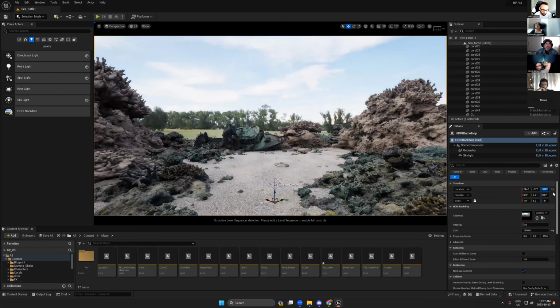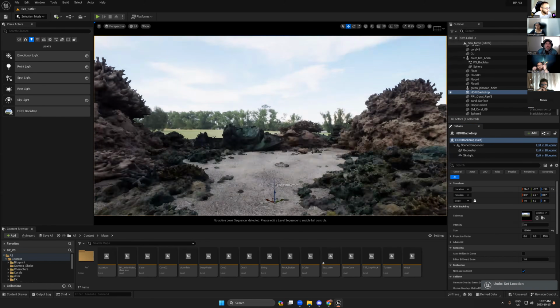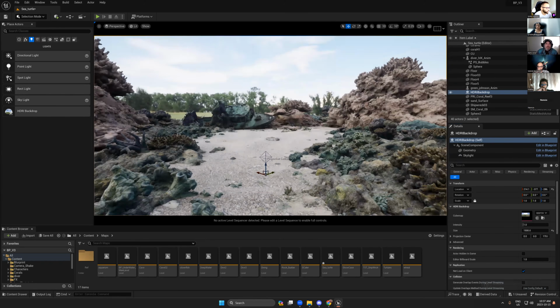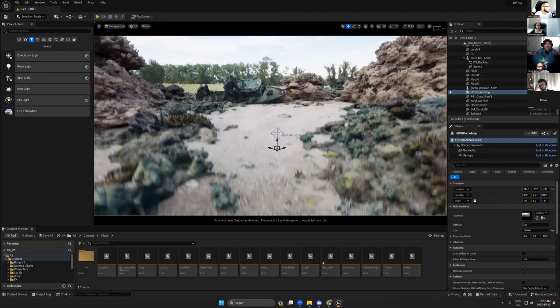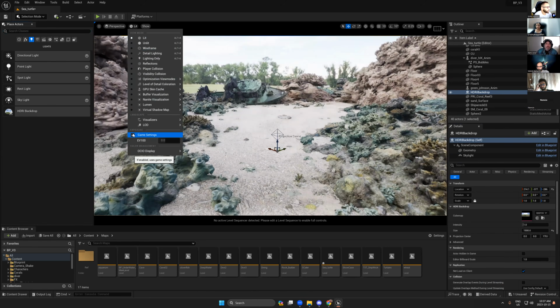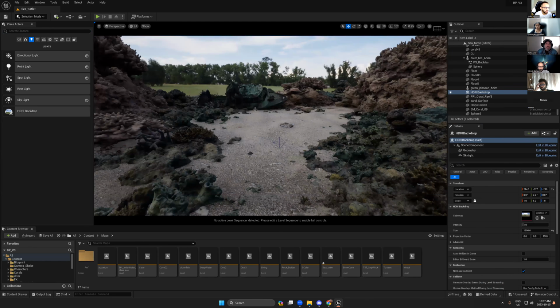We can move it to the south, no, not 2000. Or it's okay, we can keep it for now because we will not see anything in the background. Then turn off the game setting. It's important to change the game setting.